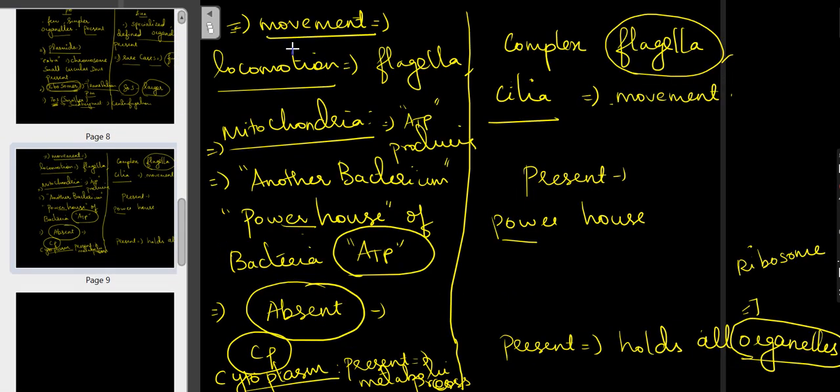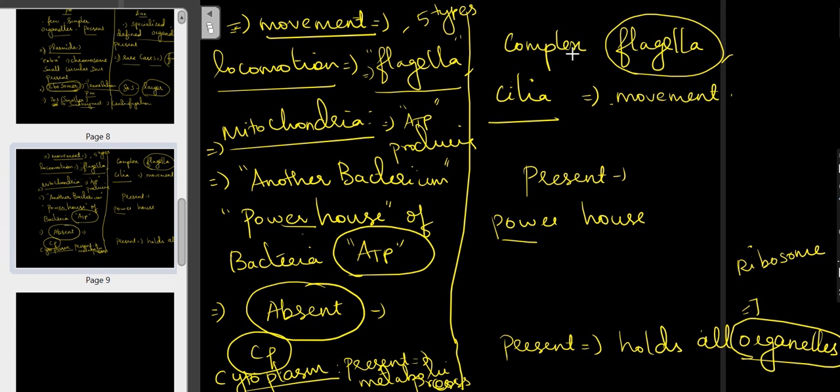And next, movement. For locomotion, prokaryotic cells move with the help of flagella, and we have 5 types in it. We'll be seeing them one by one elaborately in the upcoming classes. The flagella here is a simple structure.